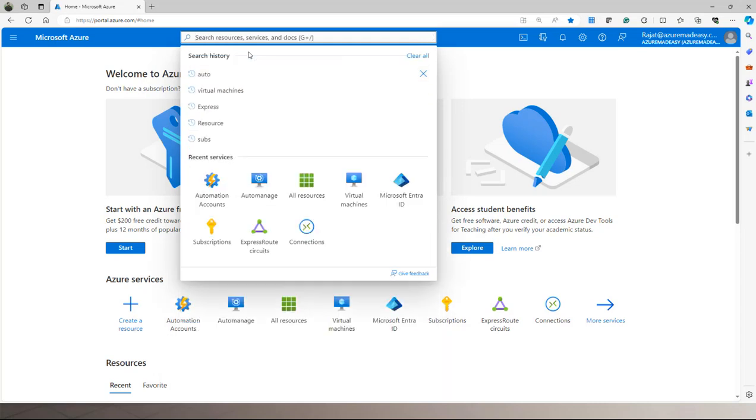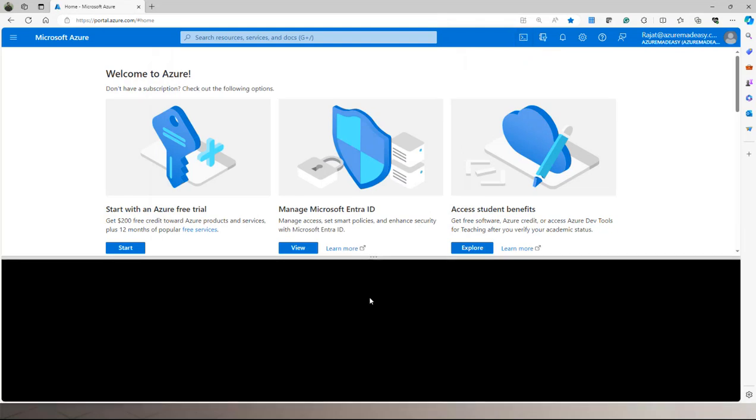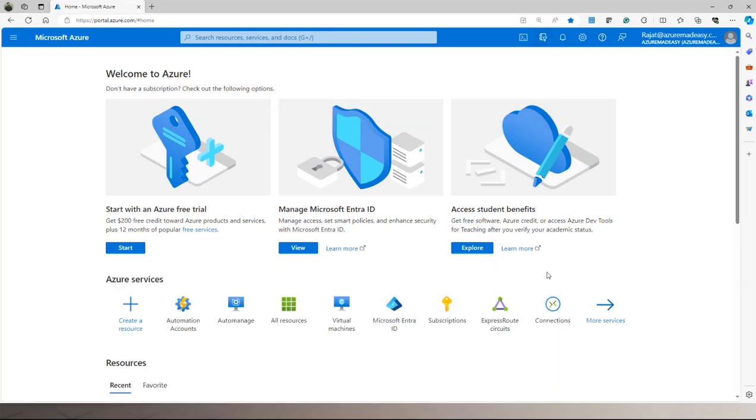Now, one more thing which we are having. If you click on this Cloud Shell, here they will give you the option to connect to Bash as well as PowerShell. So if you are a Linux expert, go with Bash. If you are a Windows expert, go with PowerShell. Okay, now next, I can close this. If you want to change the tenant, you can come here and change the tenant.